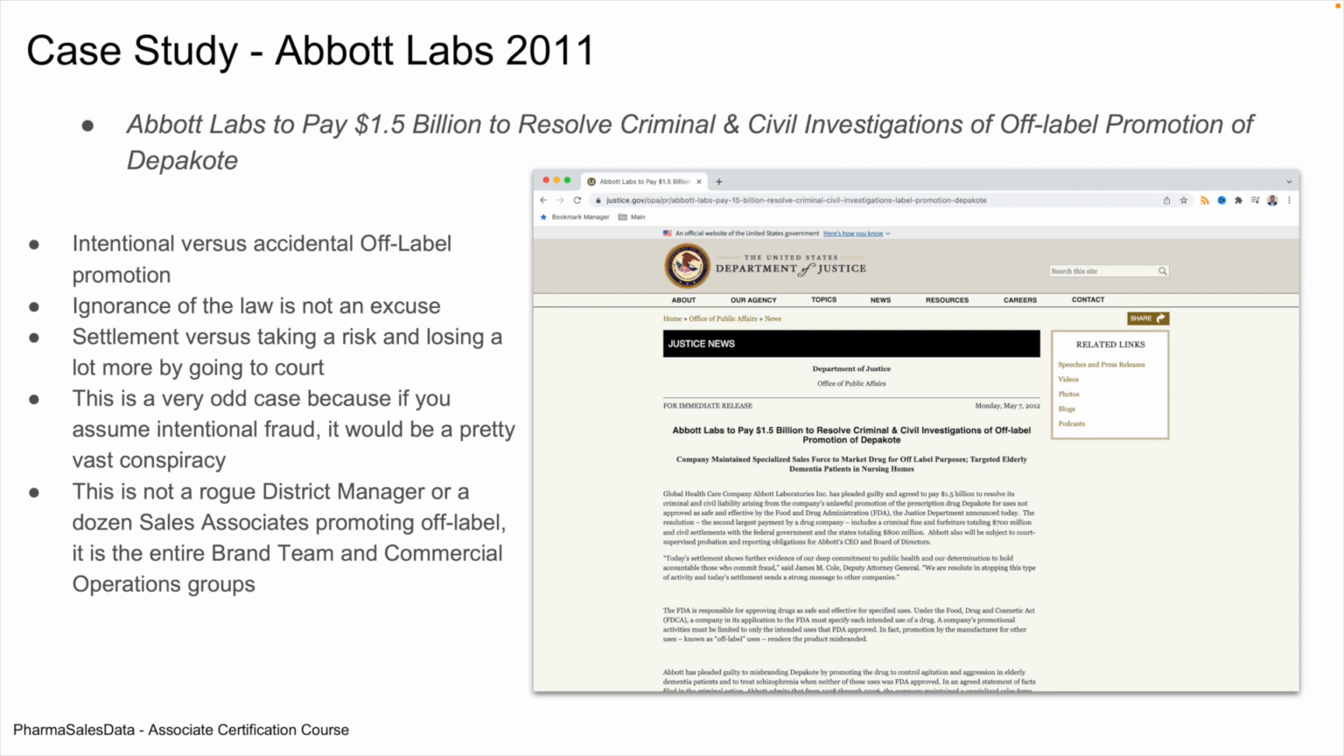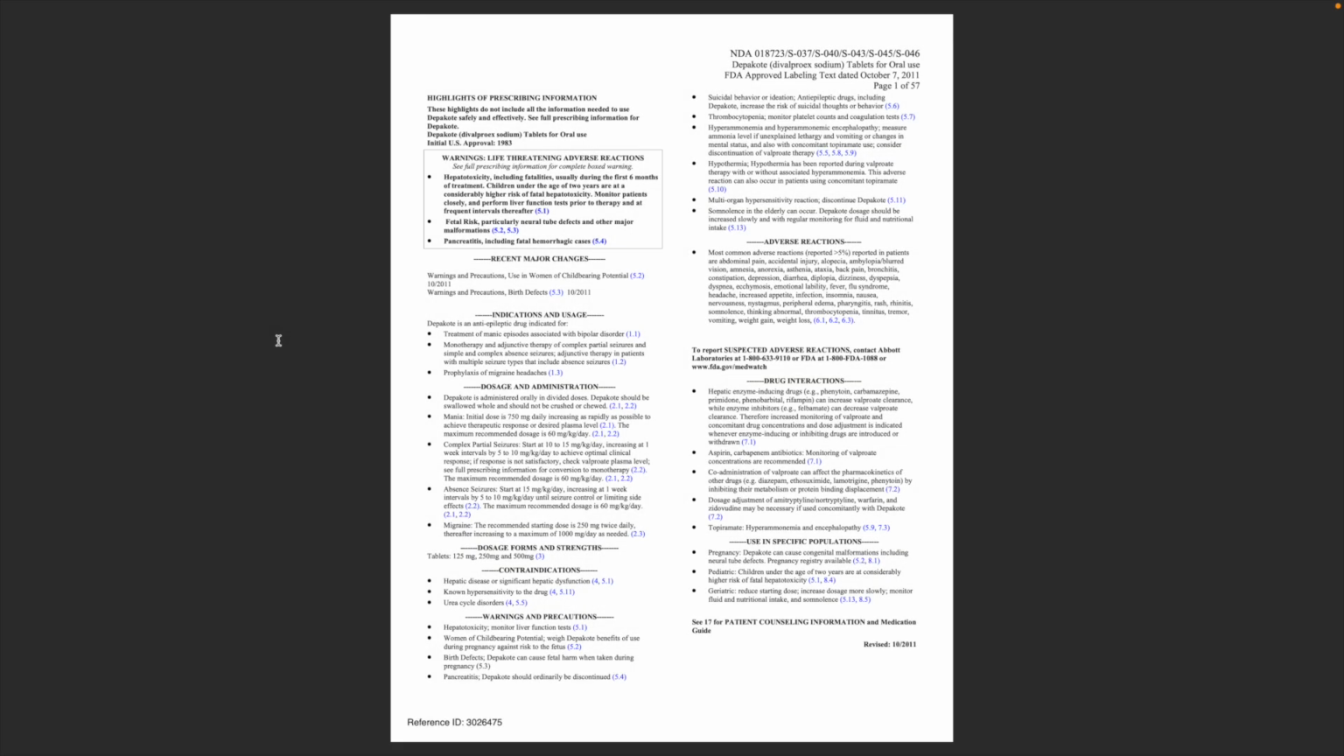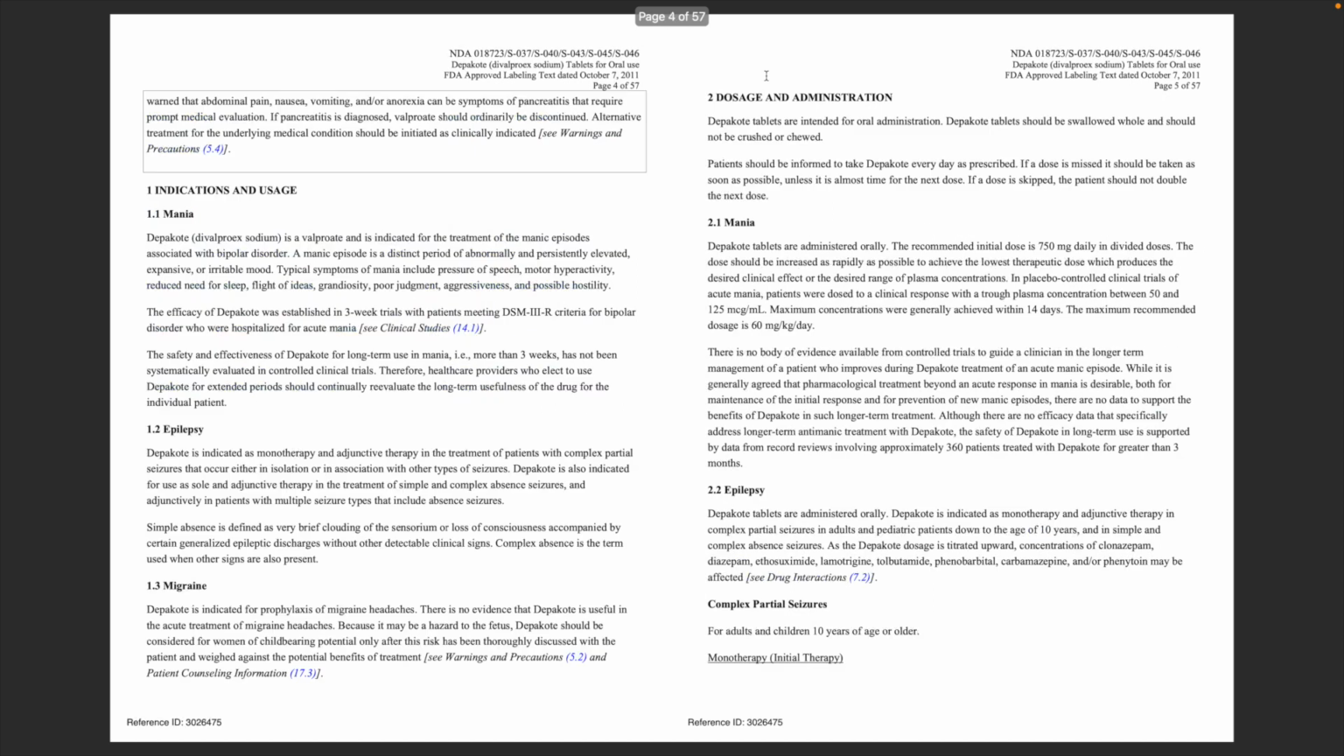This is a very odd case, I believe, because if you assume intentional fraud, it would be a pretty vast conspiracy throughout the company. This is not a rogue district manager or a dozen sales associates promoting off-label. It's the entire brand team and commercial operations group working together to promote off-label. That's why I think it was more ignorance versus intentional. Not that that matters, but we're going to go into some of the details. Just want to go back to the approved FDA label for Depakote from the FDA. I want to go to page 3 and focus on the first indication, which is mania right here.